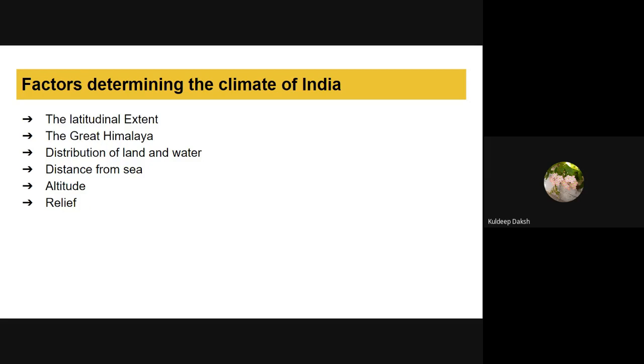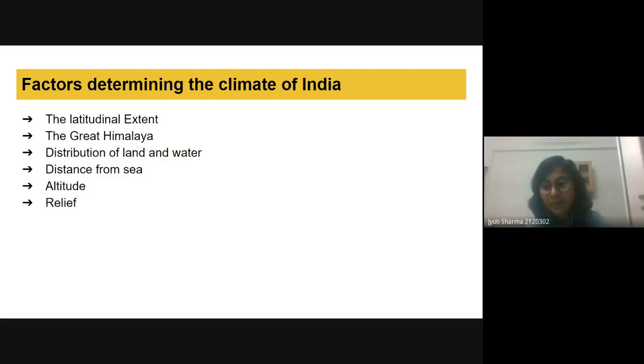The southern part gets more insolation than the northern one. So there are different types of climatic zones, because some regions are near the Tropic of Cancer and near the equator, so we get higher insolation. If we get higher insolation, we get higher evaporation. If we get higher evaporation, then we get higher precipitation as well.